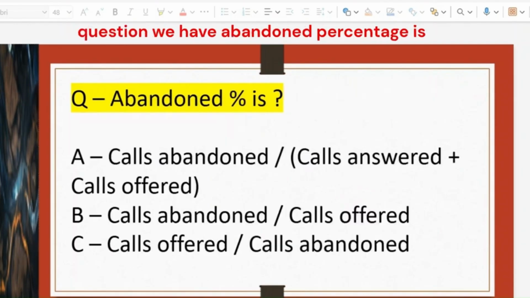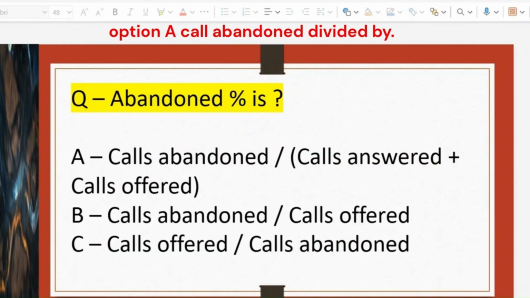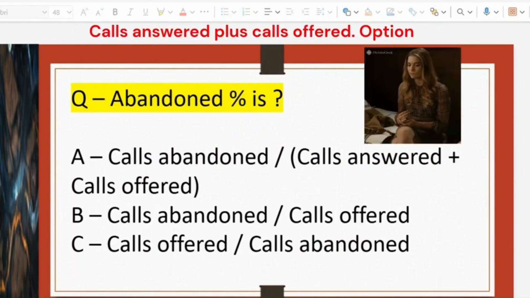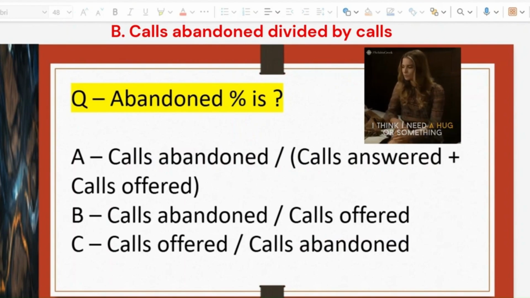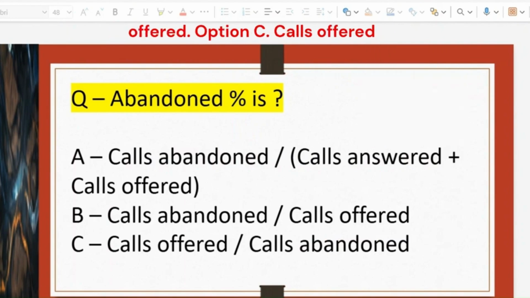Next question we have, abandoned percentage is: option A, calls abandoned divided by calls answered plus calls offered. Option B, calls abandoned divided by calls offered. Option C, calls offered divided by calls abandoned.